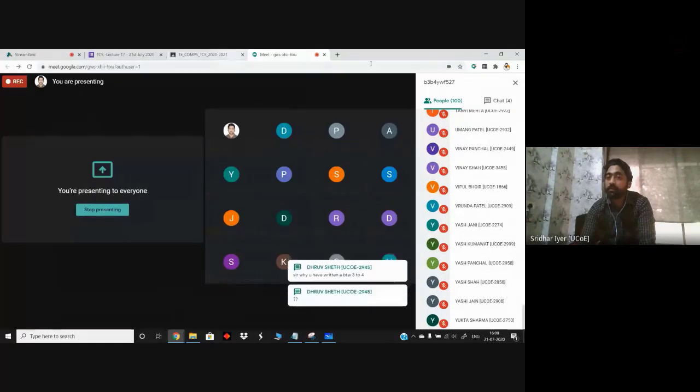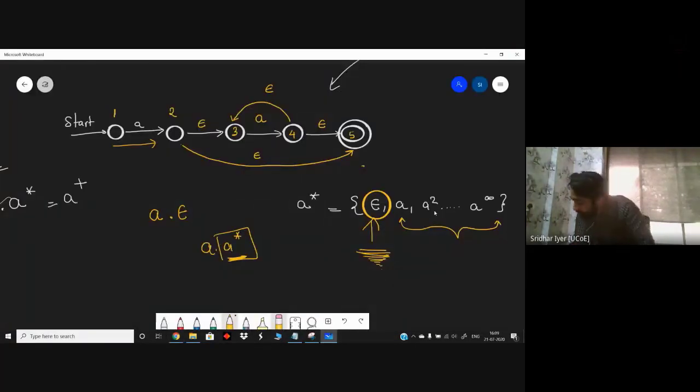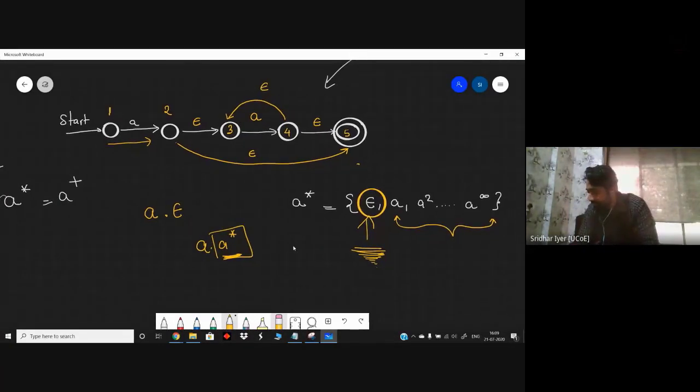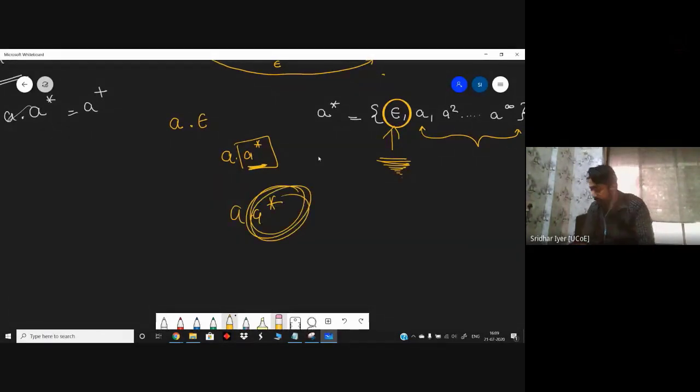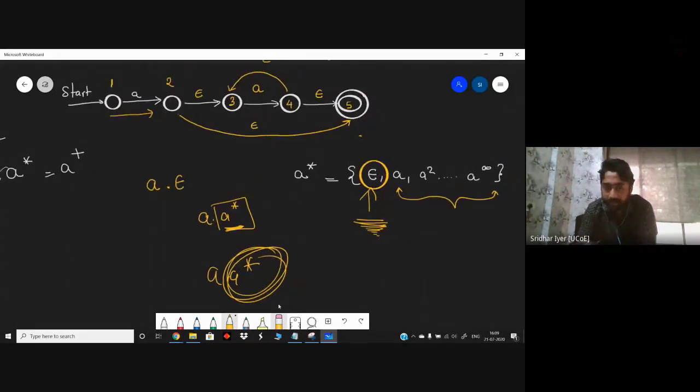Okay, let me go back to some queries which are being asked by Dhruv. Why have you written A between 3 and 4? Dhruv, what is our question? It is A dot A star, right? We have to consider A also, no? Yes or no? It is A dot A closure.